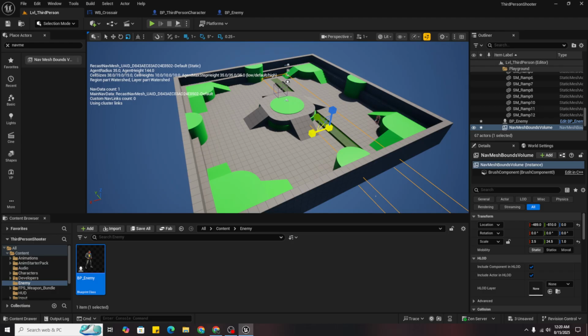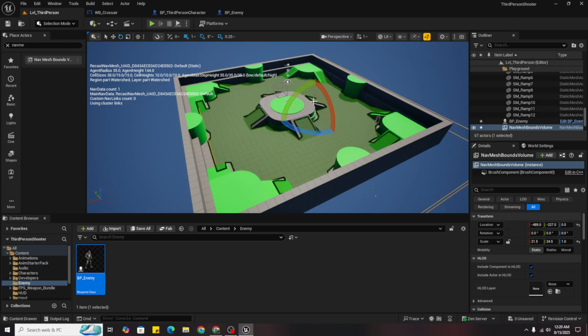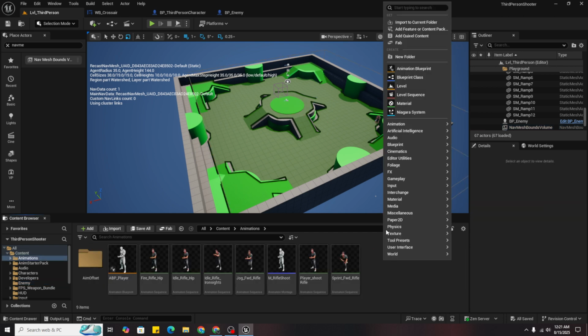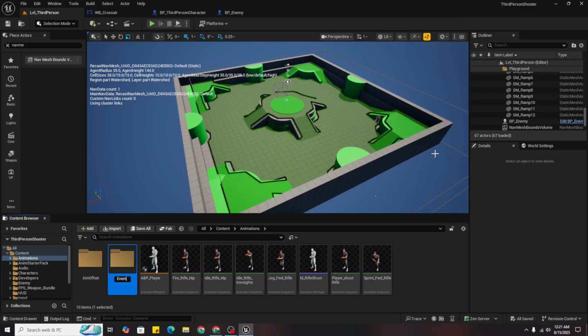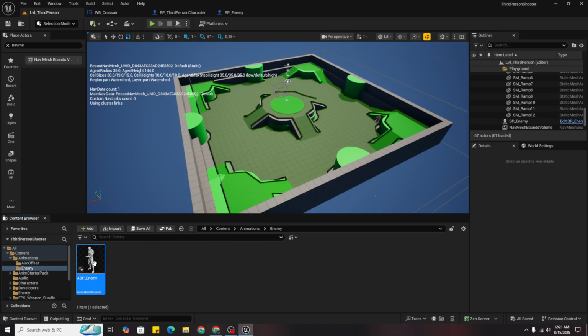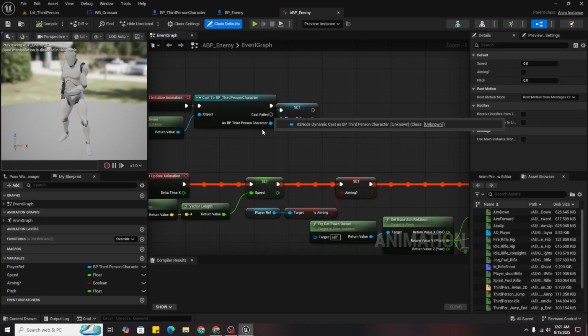W to move it, then R and extend it. And then go to animations, create a new folder for enemy and duplicate it and name it as enemy. I will tell you why. Drag it here, move here, and in here it has player rep, which you don't want.